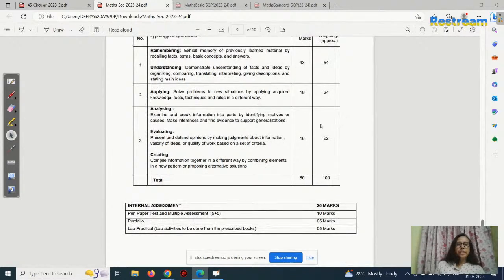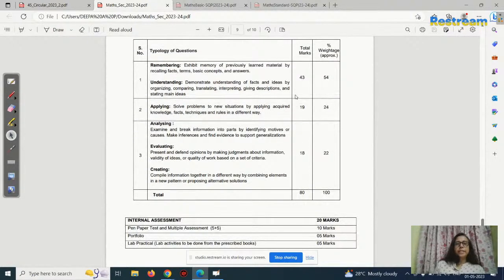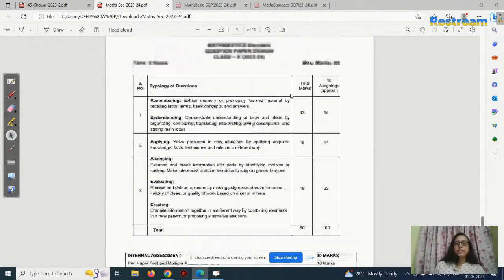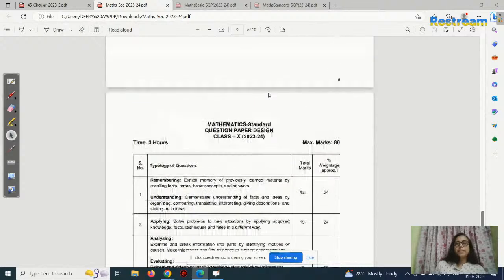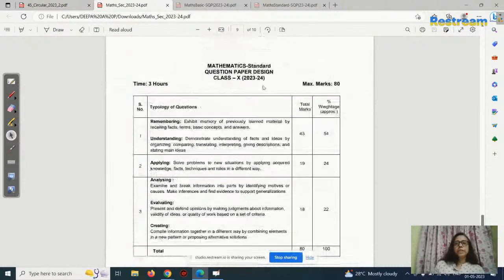Out of 80, it is created this way. Remembering and understanding is 43 marks out of 80, application oriented 19 marks, then analyzing, evaluating, and creating 18 marks. This is the board pattern 23-24. See this mathematics standard question paper design. Basic is also the same thing, but they have given standard here.